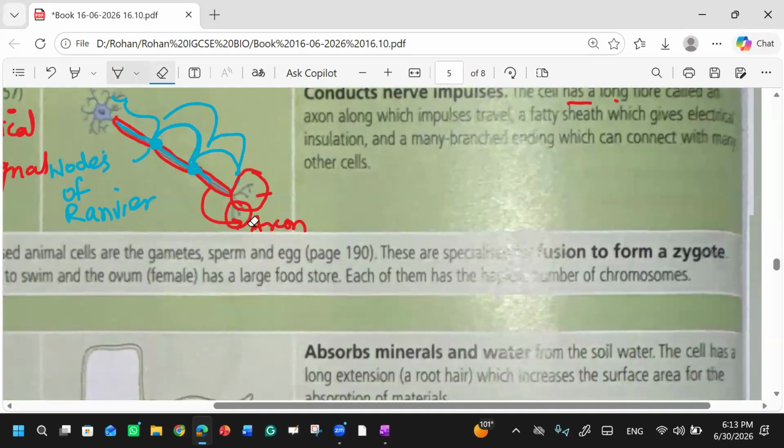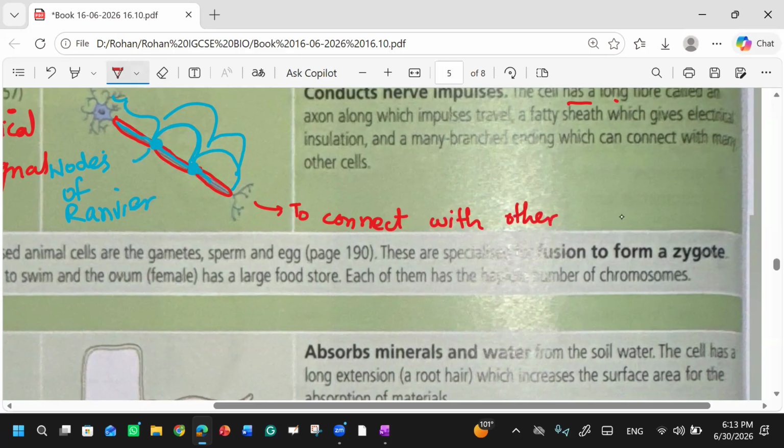These endings. They are mentioning these gray endings, why are they present? To connect with other cells, to connect with other motor neurons. So they give an impulse, to give a path. For example, from your brain, from your central nervous system, the message needs to be transferred to your legs.